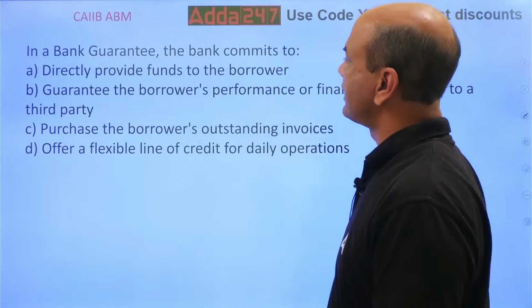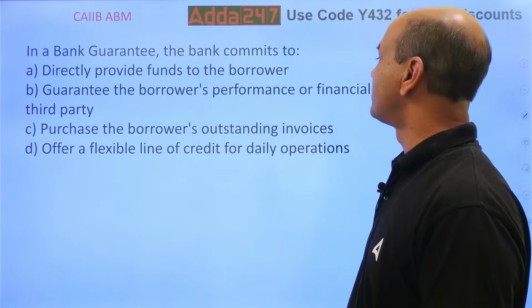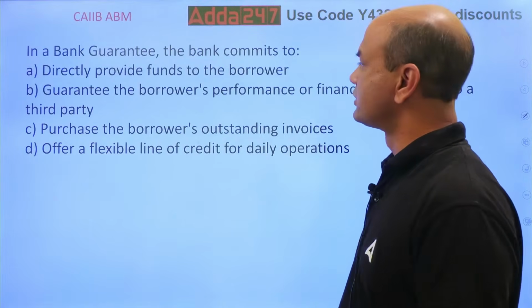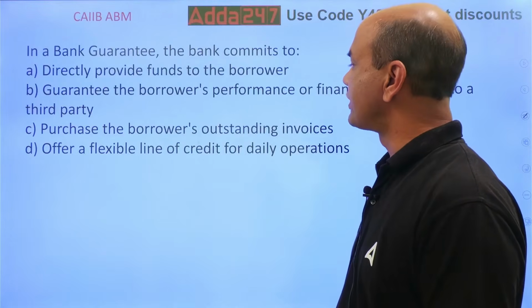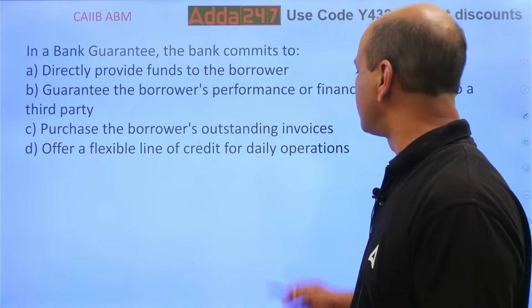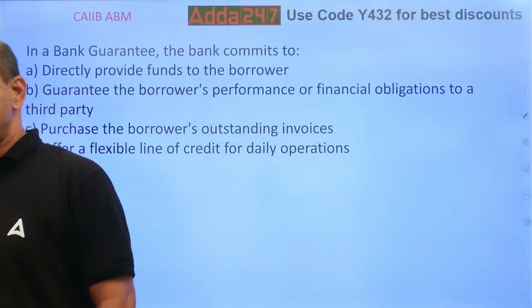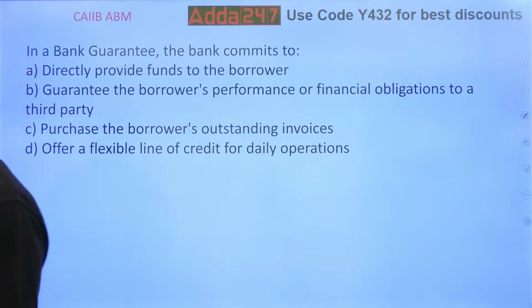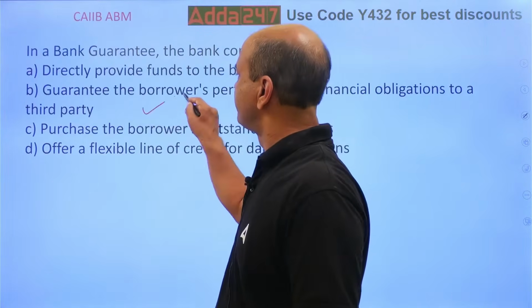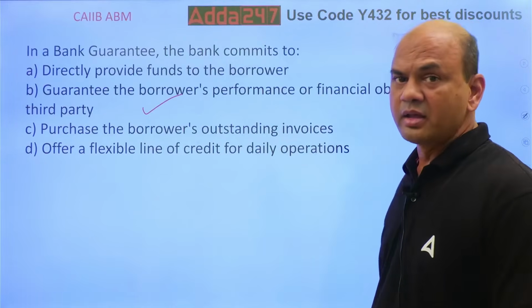In bank guarantee, the bank commits to directly provide the funds to the borrower, guarantee the borrower's performance or financial obligations to the third party, purchase the borrower's outstanding invoices, offer a flexible line of credit for daily operations. So in bank guarantee, what is given by the bank? Guarantee, isn't it? Guarantee the borrower's performance or financial obligation to a third party. How does the bank guarantee work?